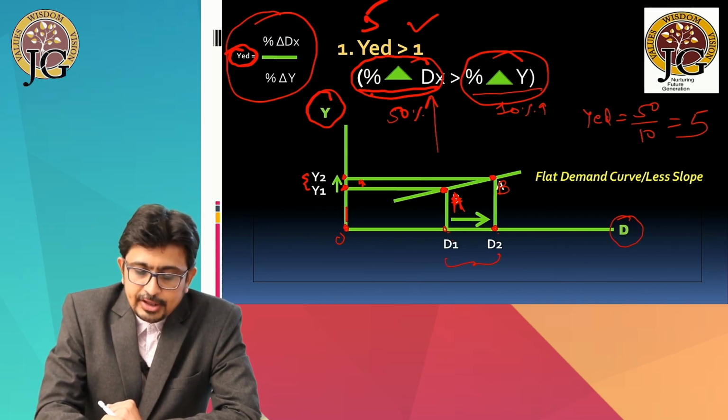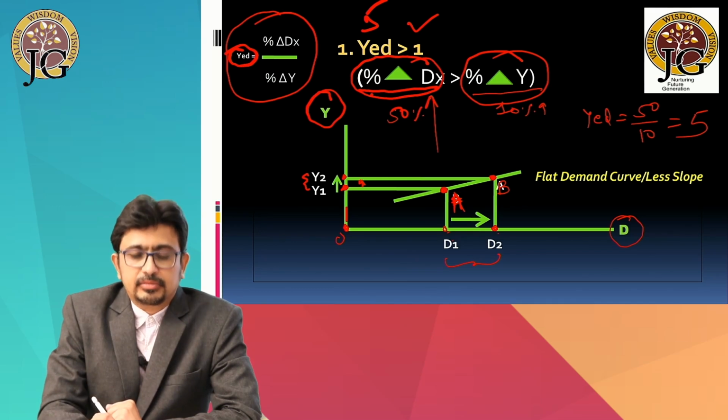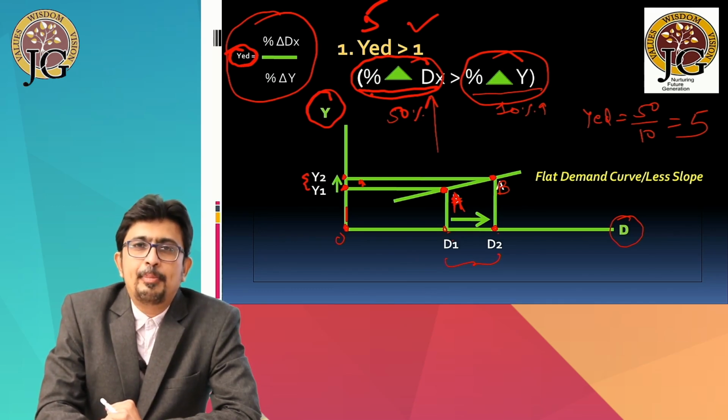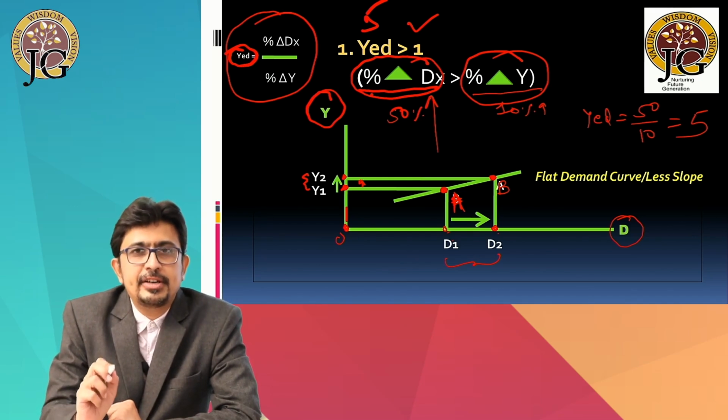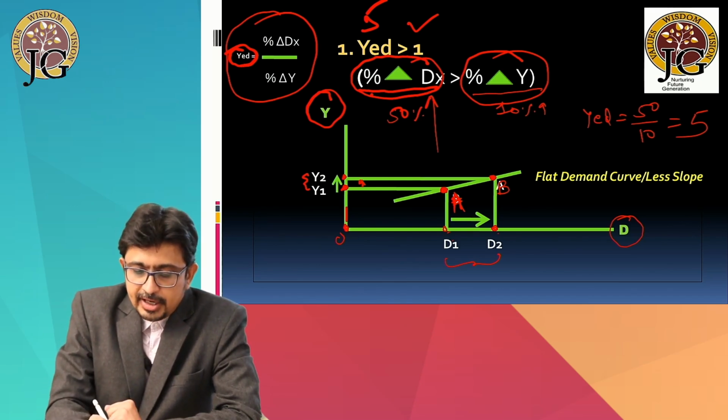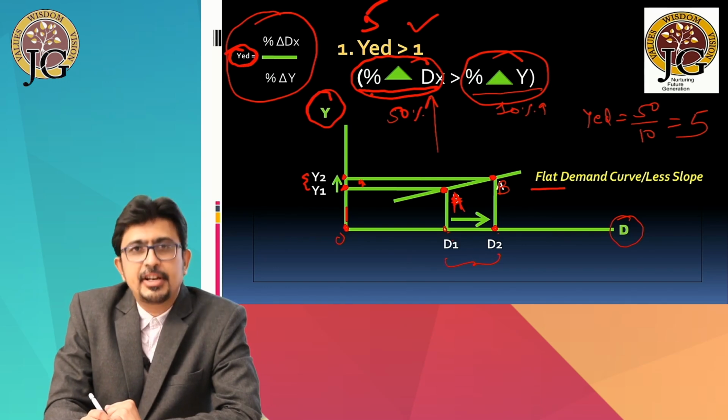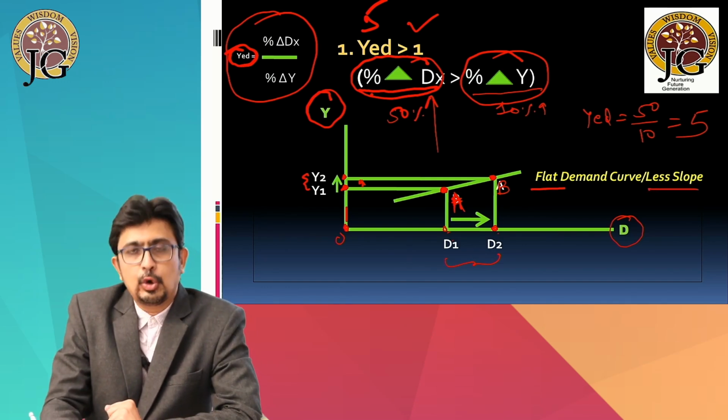Now when you join these 2 points A and B, you will get an upward sloping income demand curve. And what will be the peculiarity of this income demand curve? It will be flat. In other words, it will have a less slope.